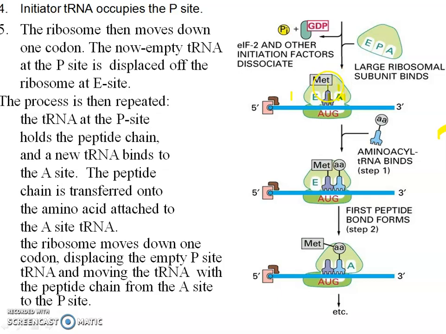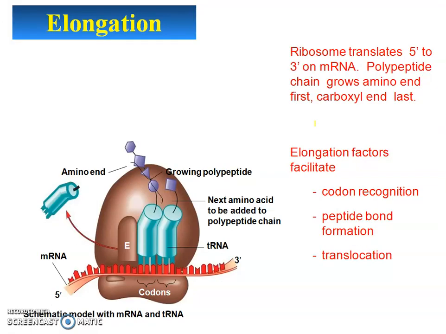Now the ribosome moves down one codon again. The tRNA at the A site comes to the P site, and the one at the P site goes to the E site and exits. The ribosome moves down one codon, displaces the empty P site tRNA, and moves the tRNA with the peptide chain from the A site to the P site. So this is the process of protein synthesis. This is the elongation.